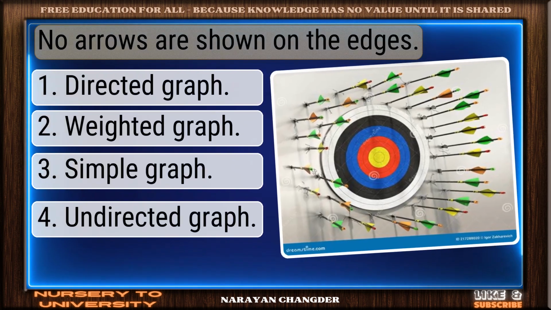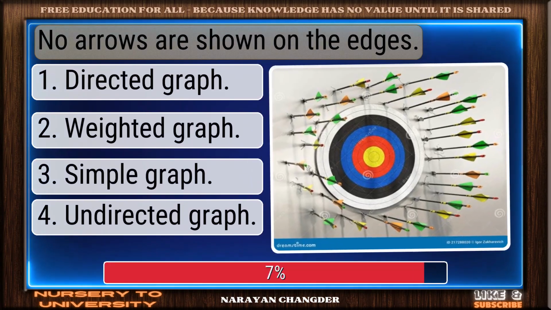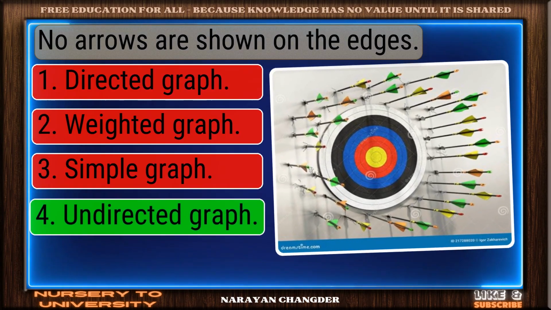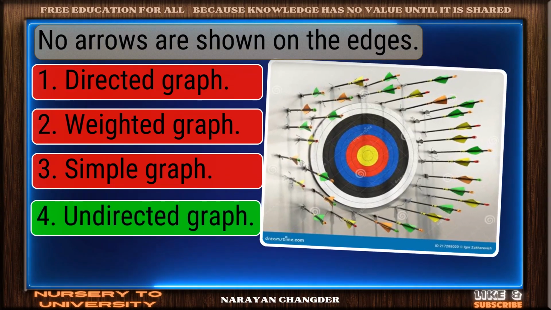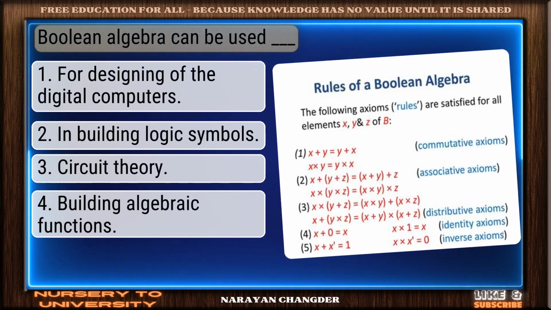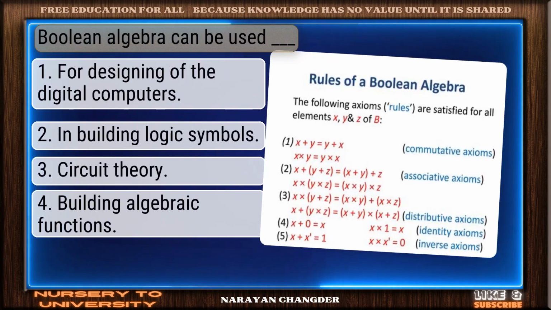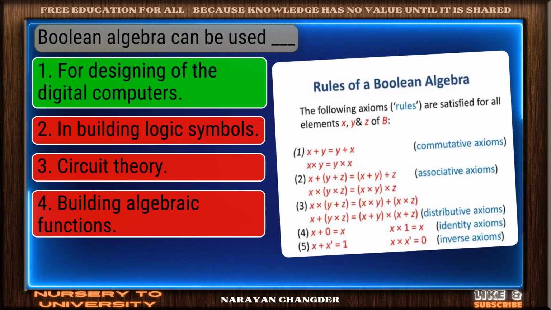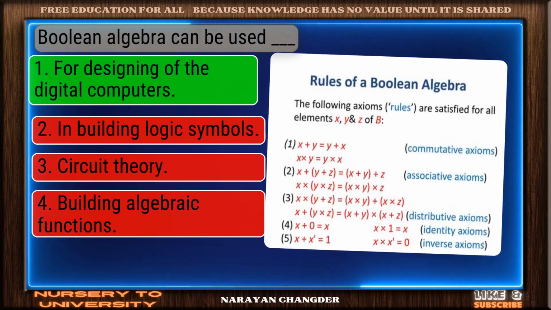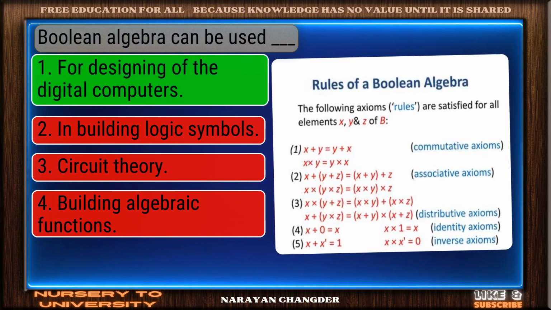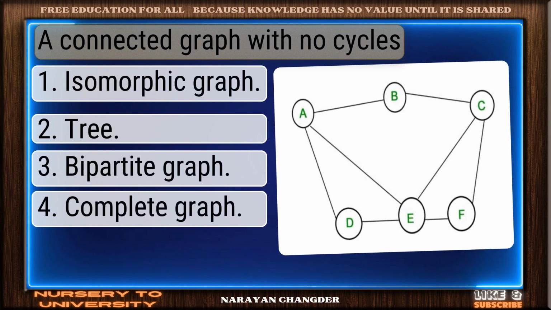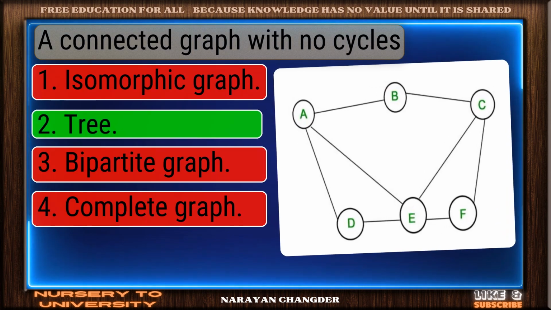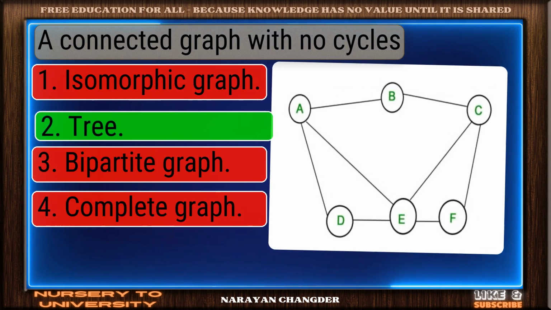Question number 49. No arrows are shown on the edges. Correct response. Undirected graph is the most accurate answer. Question number 50. Boolean algebra can be used dash. Valid point. For designing of the digital computers is true. Question number 51. A connected graph with no cycles. Solid response. Tree is a valid choice.